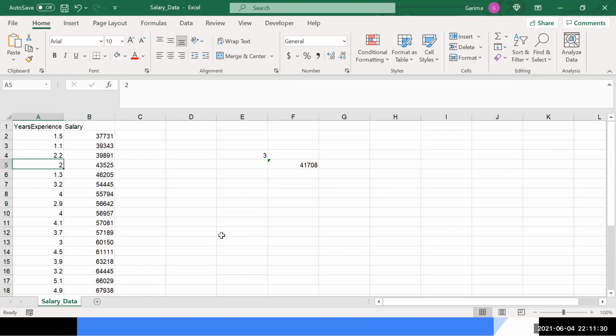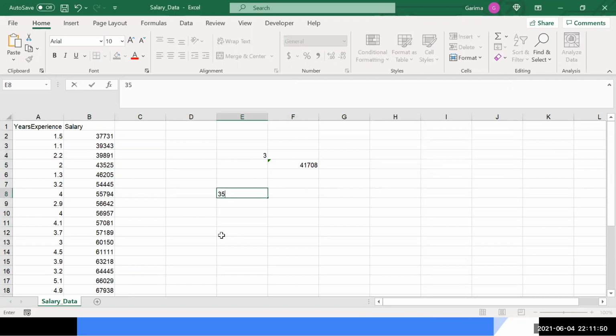So here we go, 41,000. This is the 41,000 salary that we get, where we are saying that 10% of the people are getting 41,000, and 90% of the people are getting more than this.